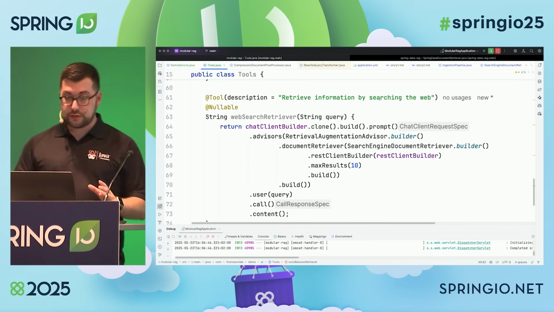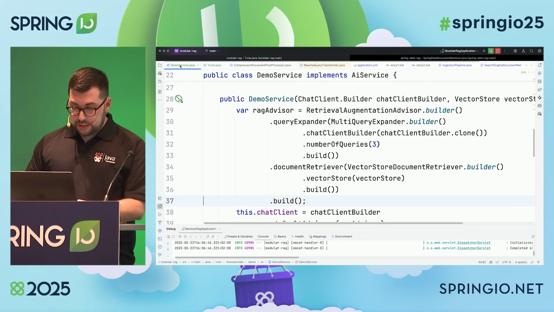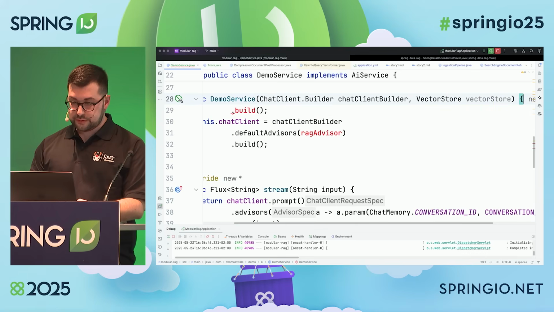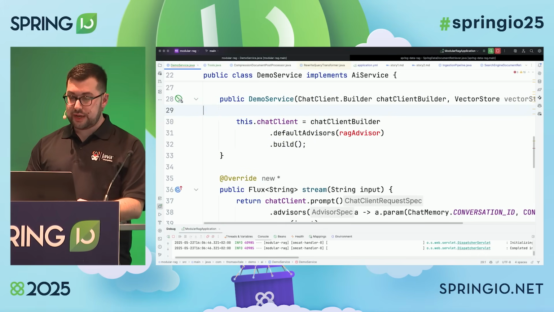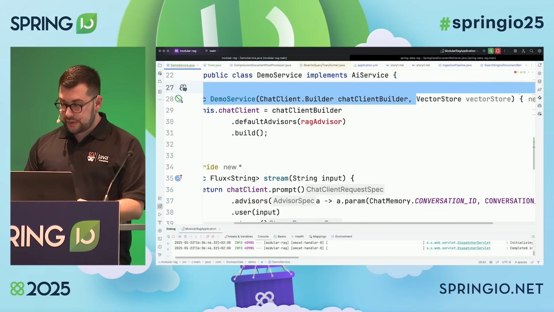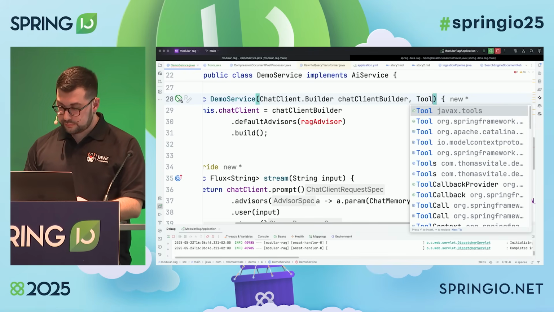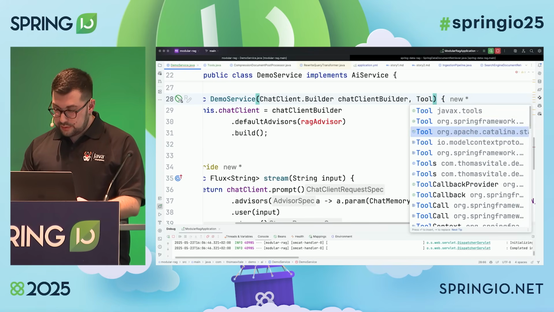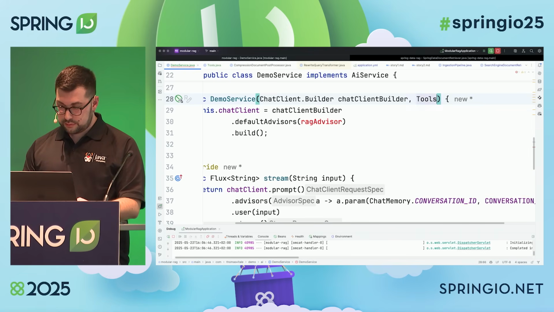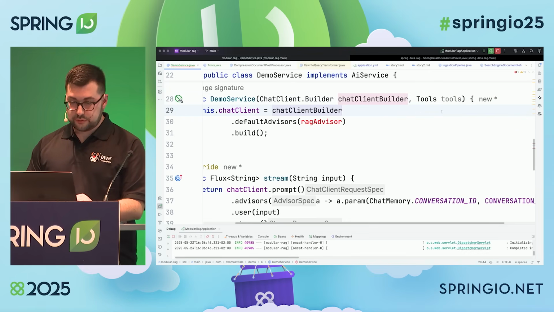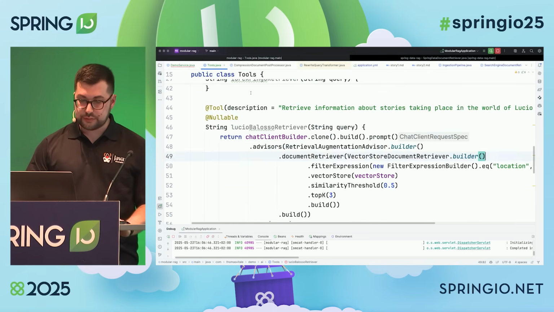Now that I have all these tools, I need to do something here. So let me remove the RAG advisor. So this now will become our agent. And our agent will need tools. So I'm going to inject my tools class. The tool class is just a Spring Bean.